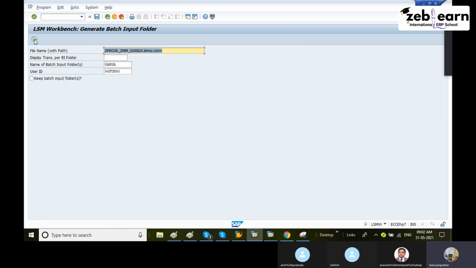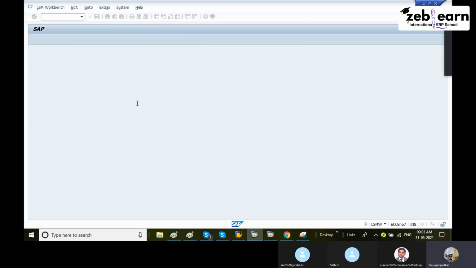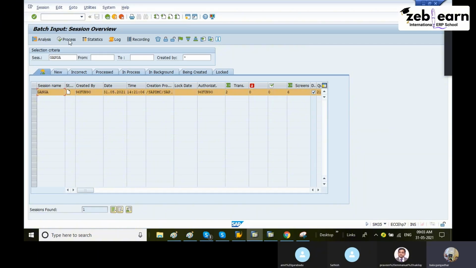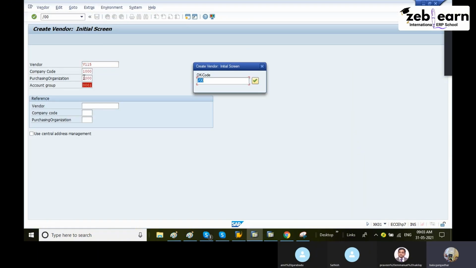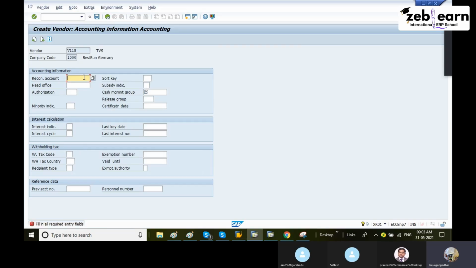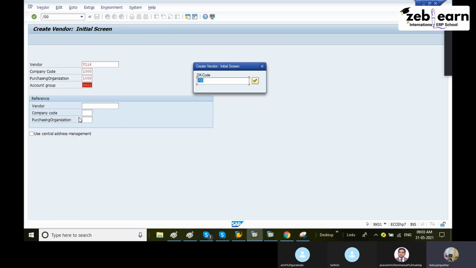Then create batch input session, execute it. Then run batch input session. Select the session name, process. The new record has come. Continue. Okay, this error only we are getting. Somebody has mapped an extra screen, and that screen it is taking automatically. That's why it is giving this error. But in real time, you won't get it. A BADI is implemented by somebody, and because of that BADI you are facing this issue.